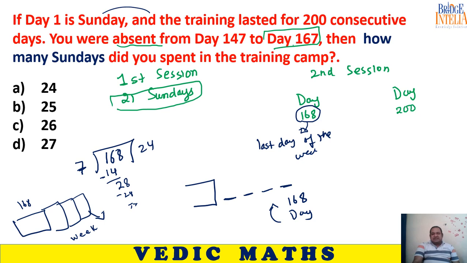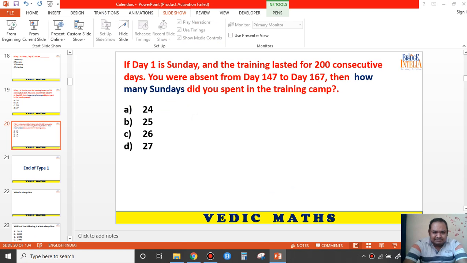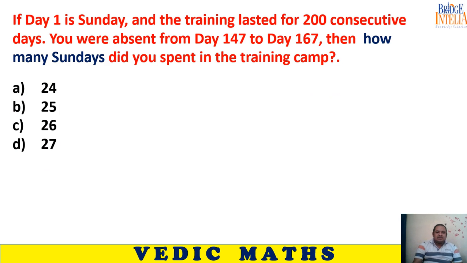So we are talking about the second session. In the first session, this guy attended 21 Sundays. In the second session, he resumed on day number 168 and stayed until day number 200. We have also found out that day number 168 is a Saturday. Now let's take this further.